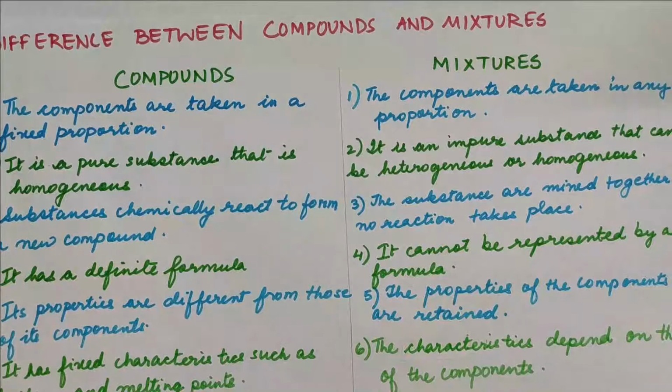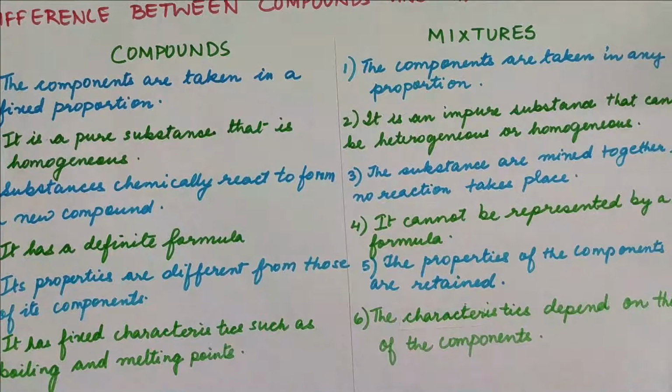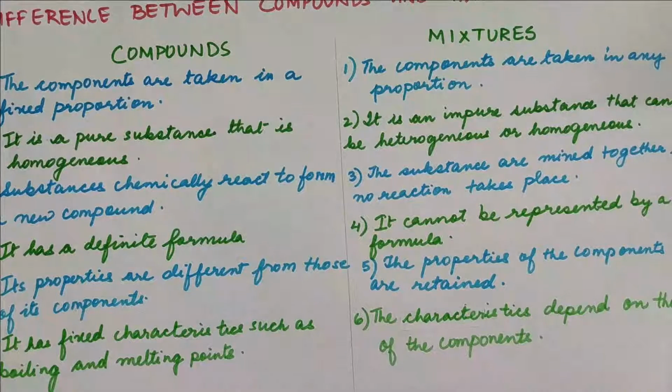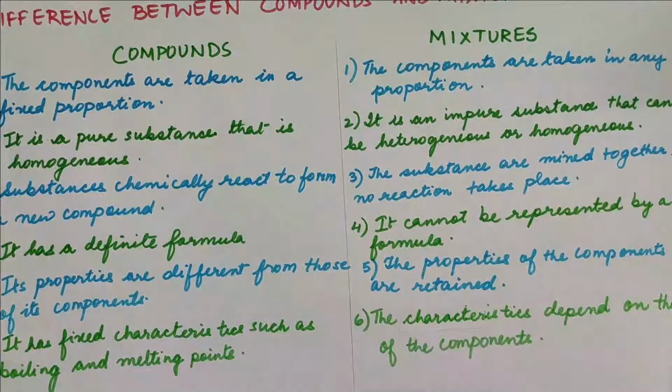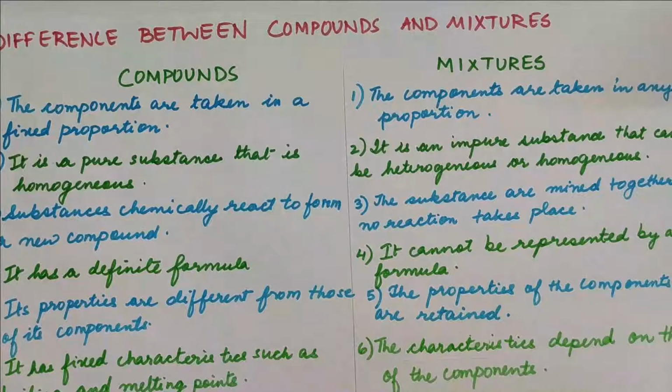Like when I gave you the example of iron and sulfur, when they are just mixed together, we can separate the iron, or we can use carbon disulfide to dissolve the sulfur. And the compounds are having the fixed characteristic of boiling and melting point, which is not found in case of mixtures. The characteristic will depend on the components of the mixture. So with this, I am very sure now you know what mixtures are, how they are different from compounds, and also what the characteristics of mixtures are.